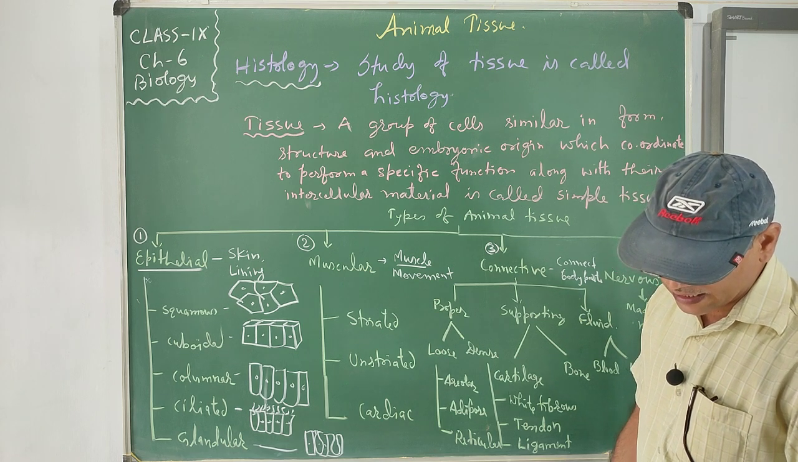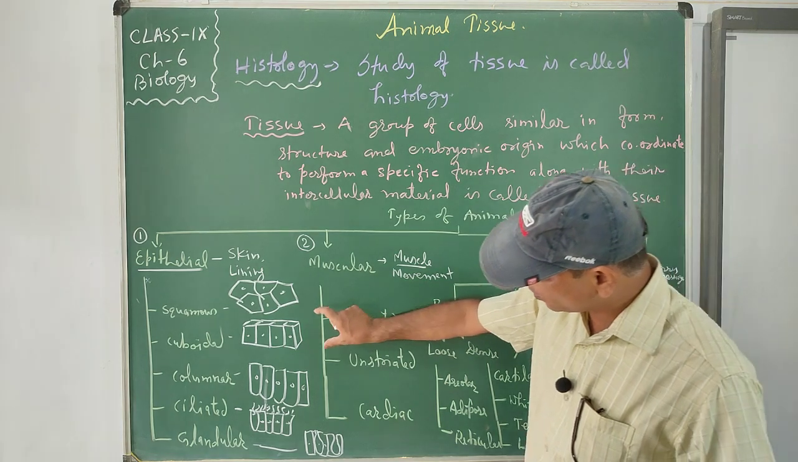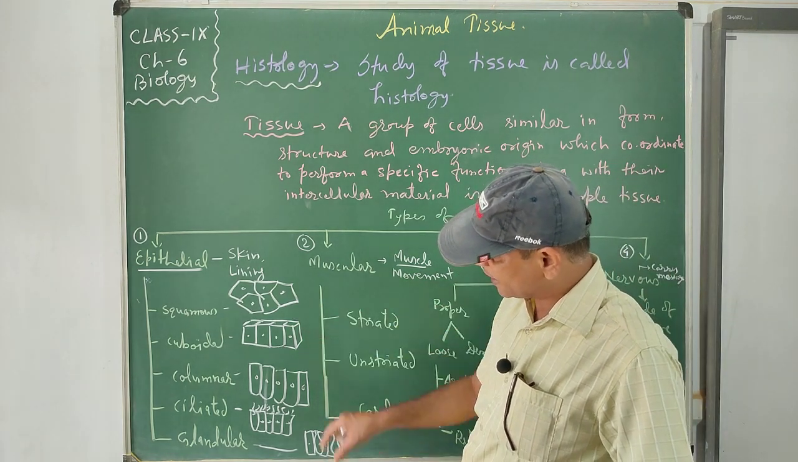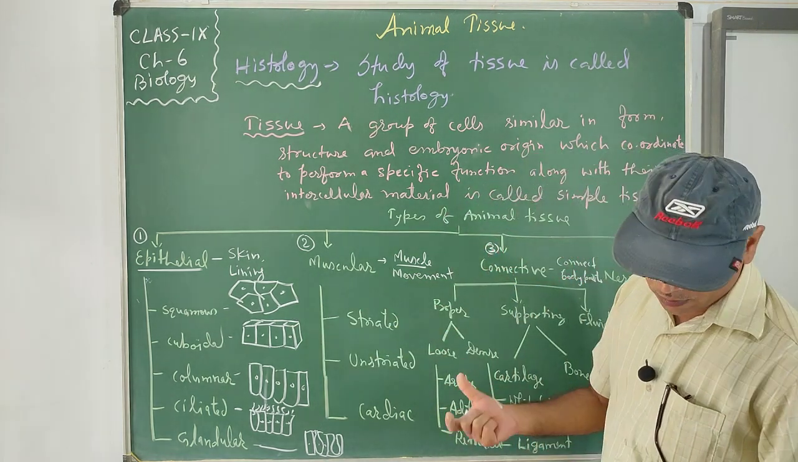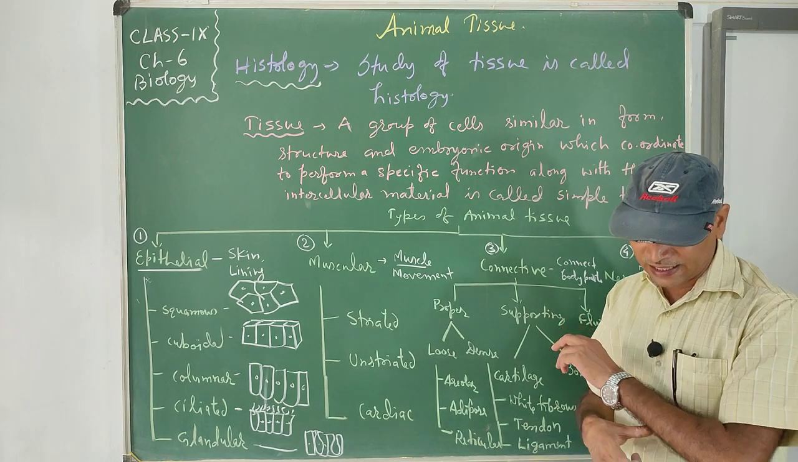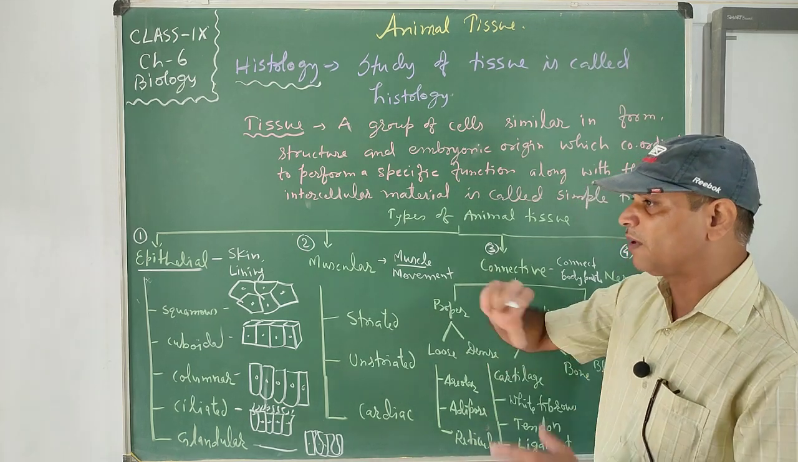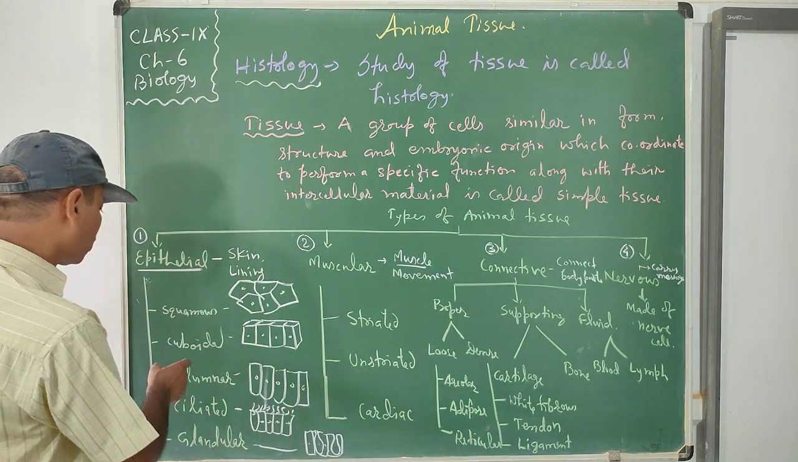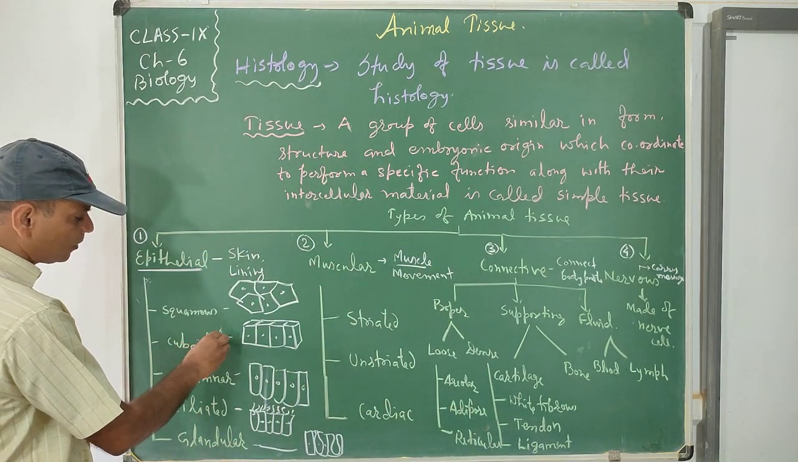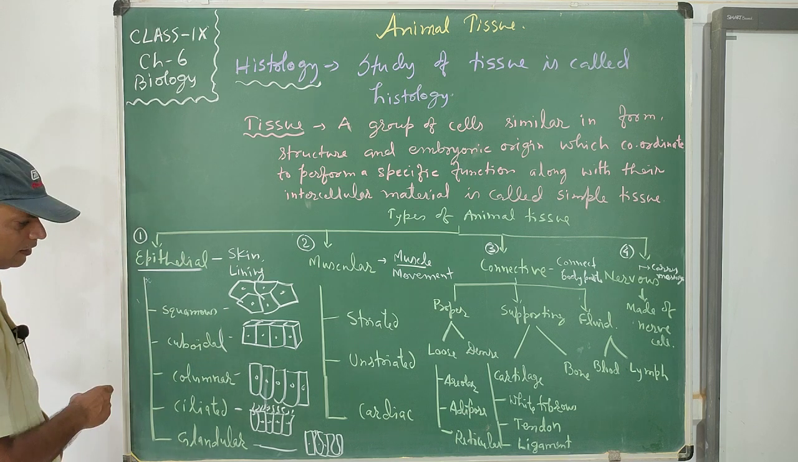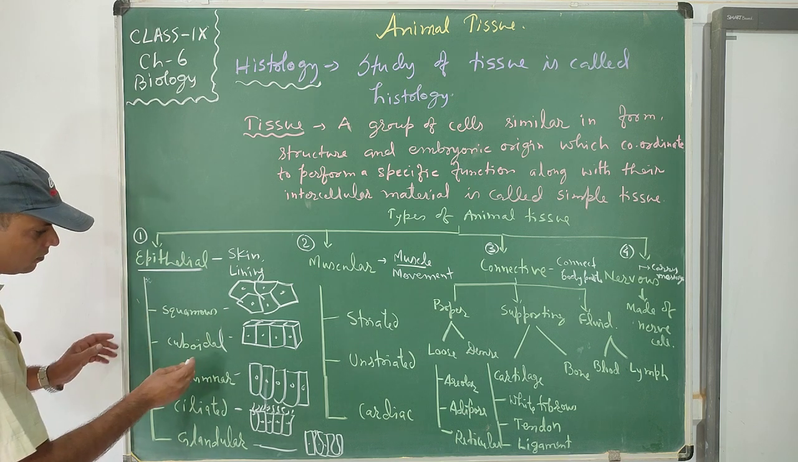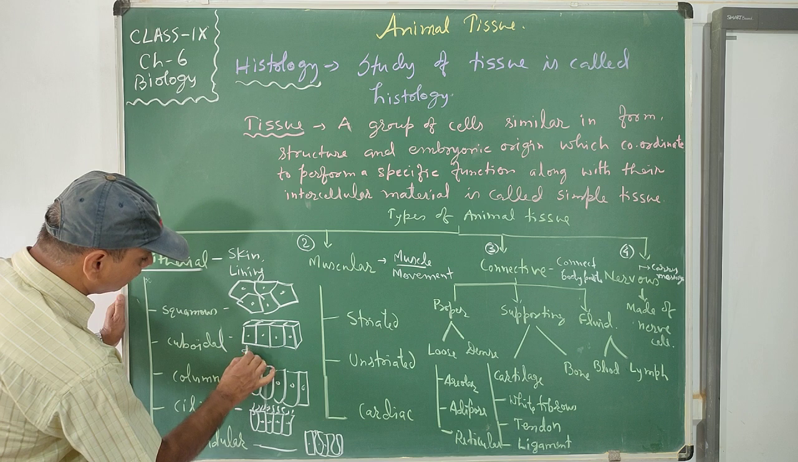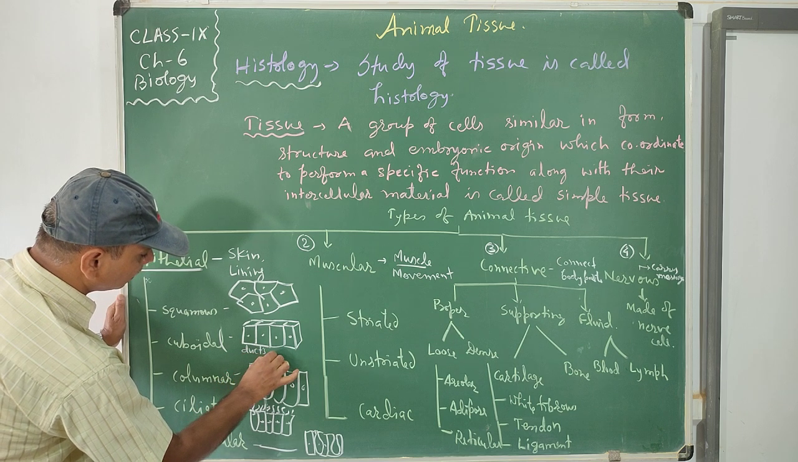Second one, cuboidal. The cuboidal function is secretion, excretion and absorption. It is a cube-like structure found in the lining of many ducts. Ducts means pipes; the lining of the pipe is made by the cuboidal epithelium. So they are found in the lining of ducts.